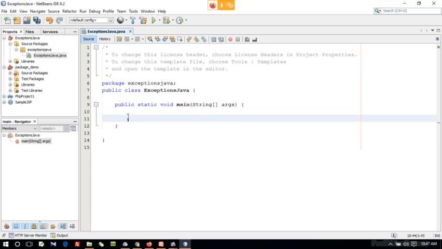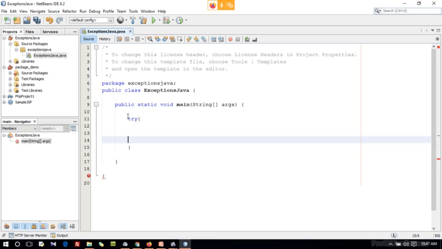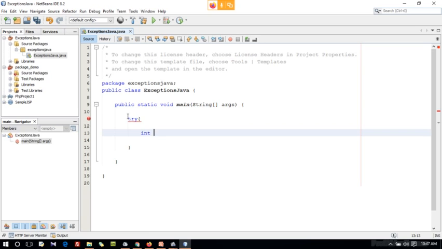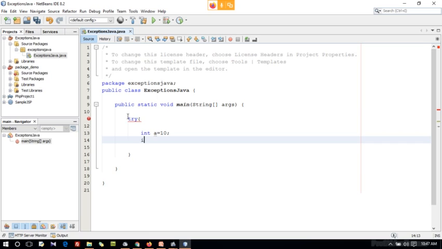So guys, I'm going to write some code here. If you are going to write some logic, or some arithmetic operations, open this try block here. In this try block I'm going to declare variables, like int a equal to 10 and int b equal to 0.